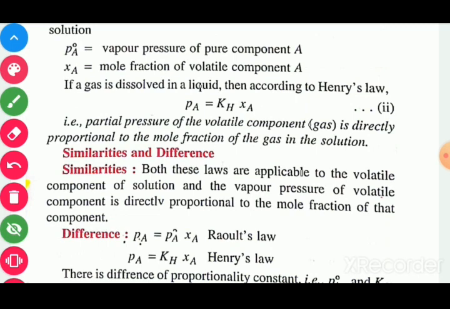The difference is that in the case of Raoult's law, we take the partial pressure PA is equal to P naught A into XA, or partial pressure of component B, PB is equal to P naught B into XB. According to Henry's law, we take PA, that is the partial pressure of gas over the solution, is equal to Kh into XA. Here Kh is the Henry constant and XA is the mole fraction of solute, that is gas, which is dissolved in the particular liquid to form the solution.